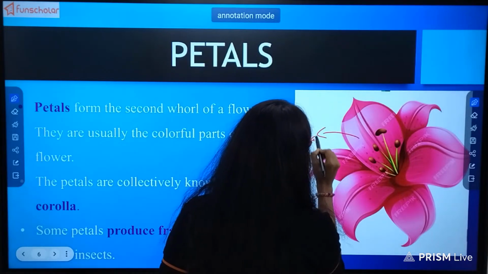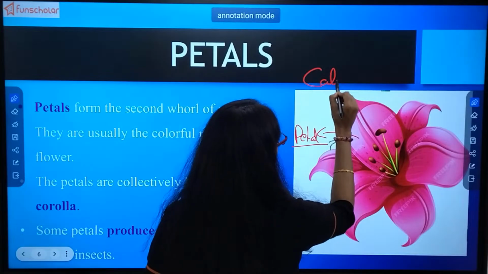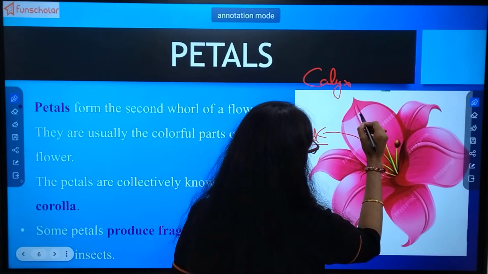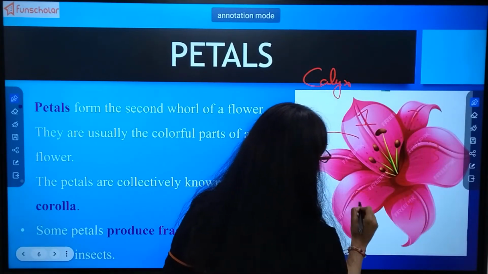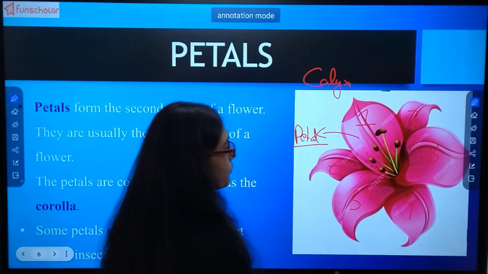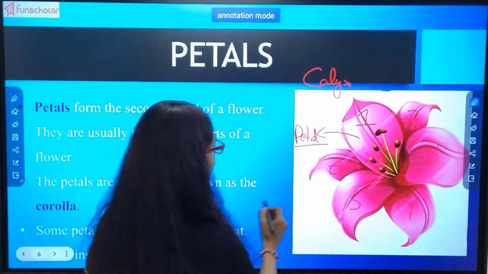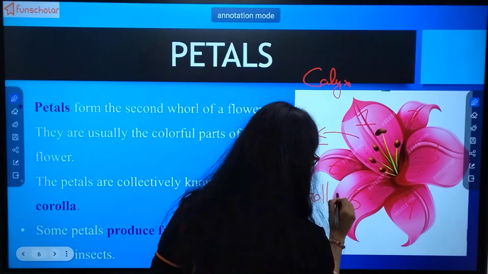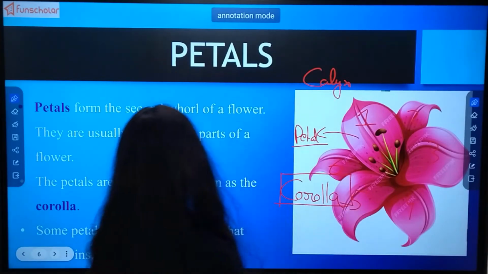So, if more than one sepal is known as calyx, similarly, there are how many petals here? 1, 2, 3, 4, 5, 6. So, when more than one petal is present in the flower, that will be known as corolla.